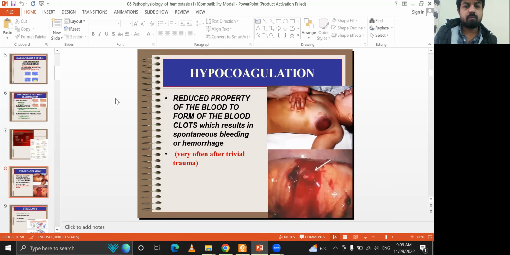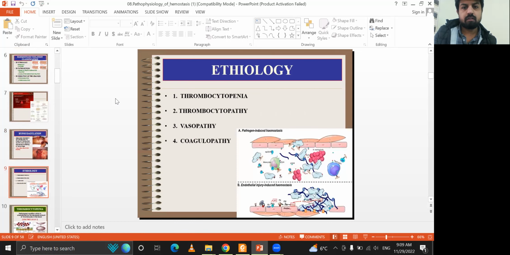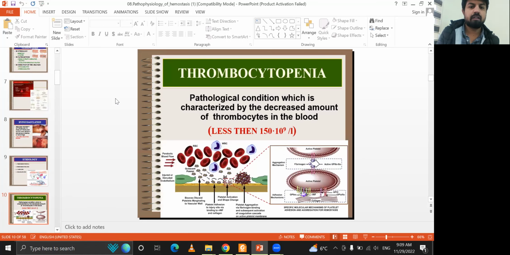Hypocoagulation is due to a reduced property of the blood to form blood clots, which results in spontaneous bleeding or hemorrhage, very often after trauma. So the etiology includes thrombocytopenia, thrombocytopathy, vasopathy, and coagulopathy.